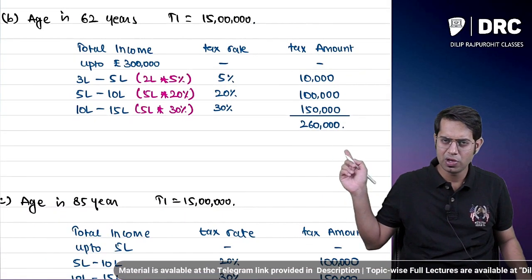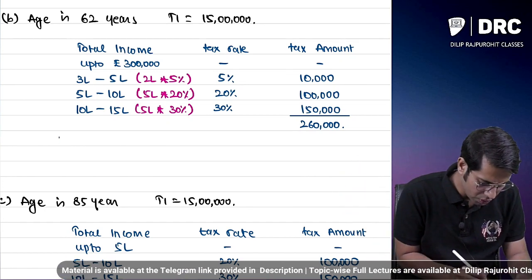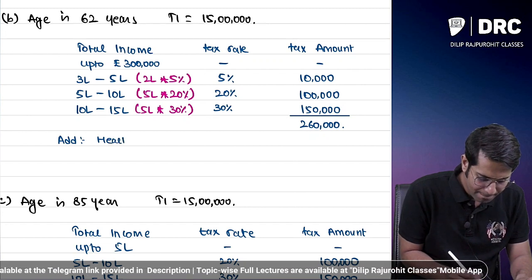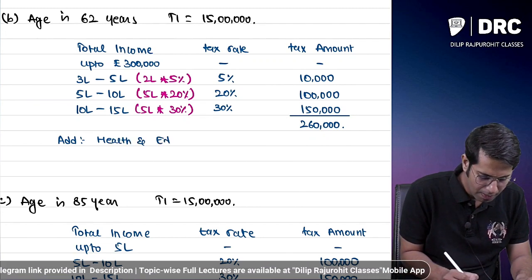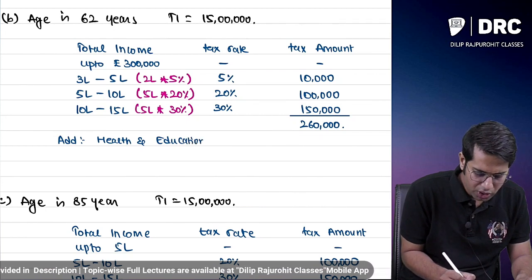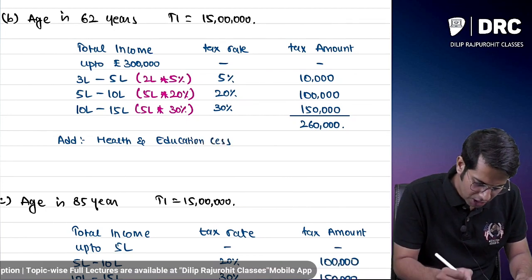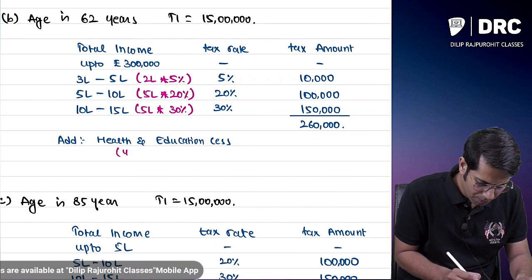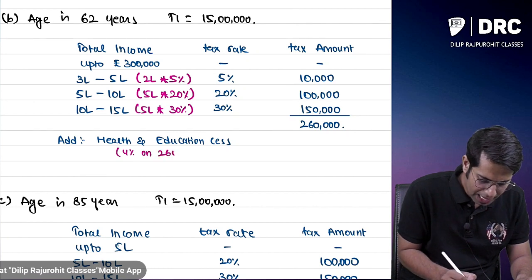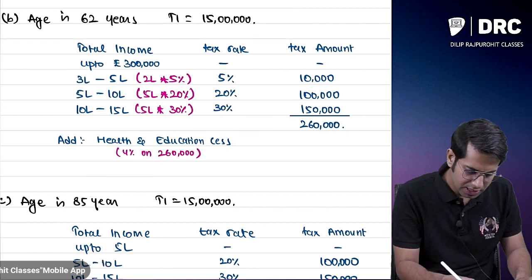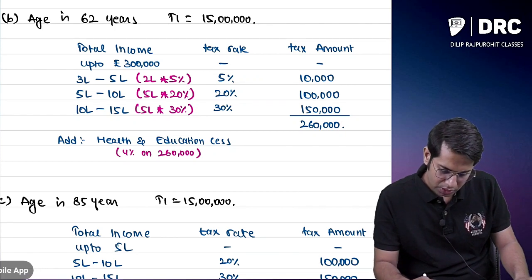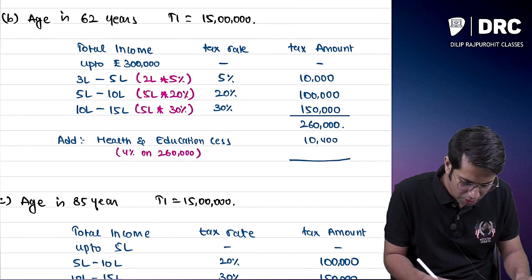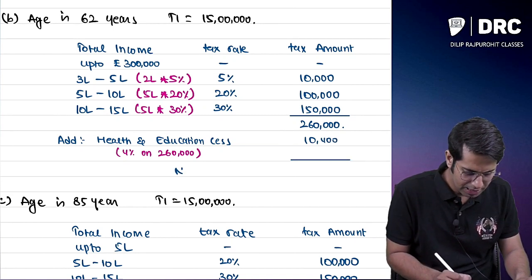Similarly, is this answer complete, sir? No. If you write this much, will your answer be correct? No. You will have to add health and education cess also. How much is this health and education cess which you have to pay? That is 4% on 2,60,000. So it comes to 2,60,000 into 4%, that is 10,400 rupees.